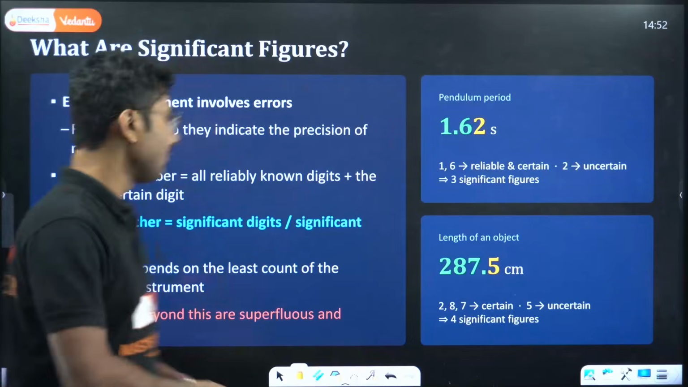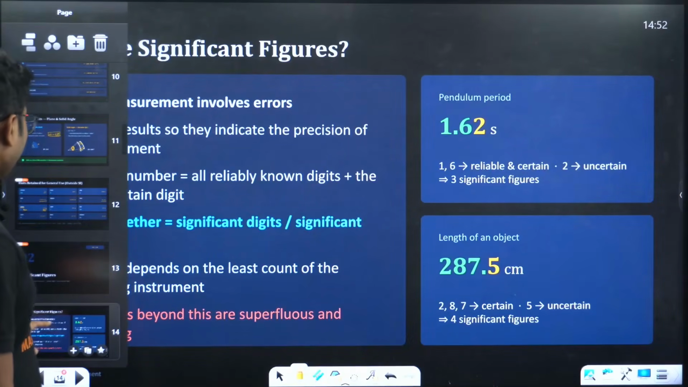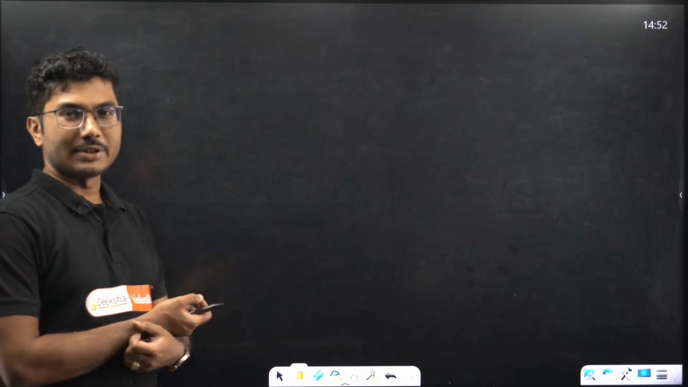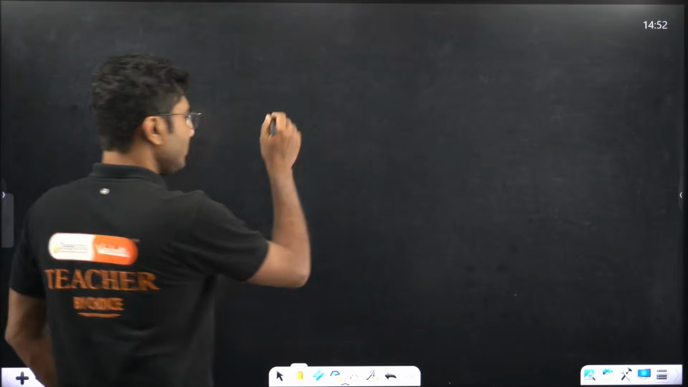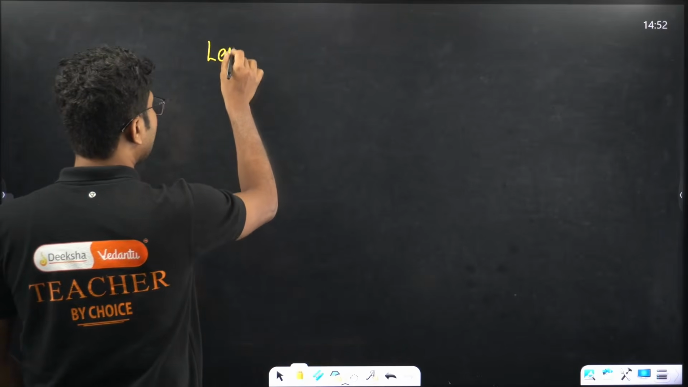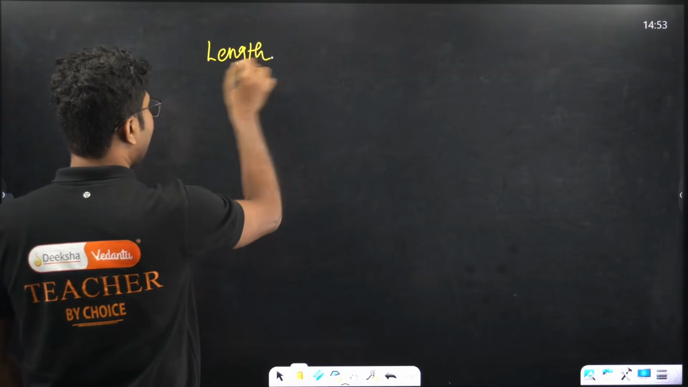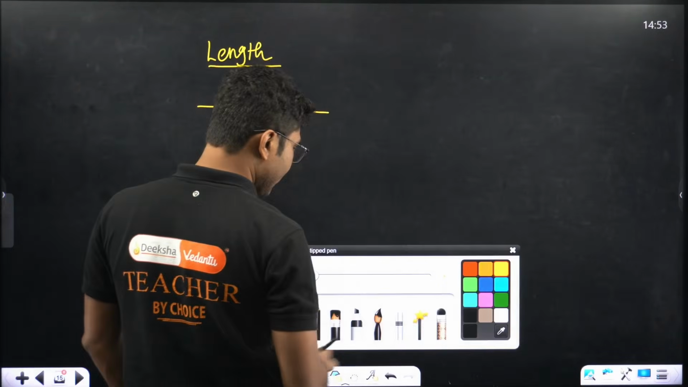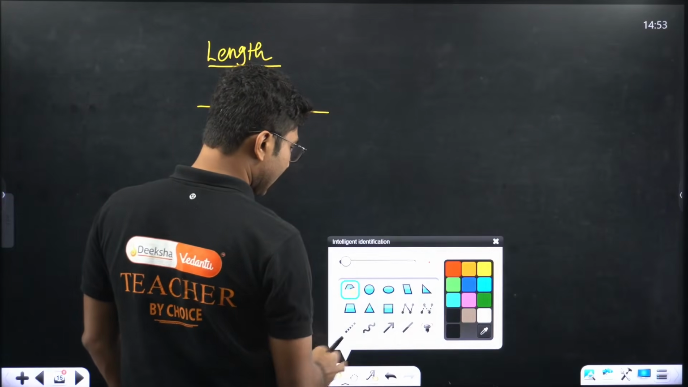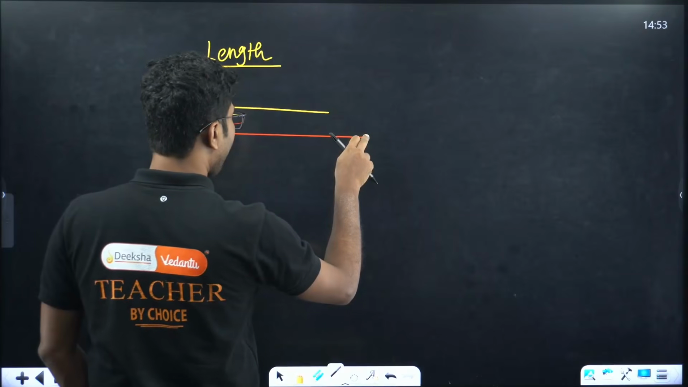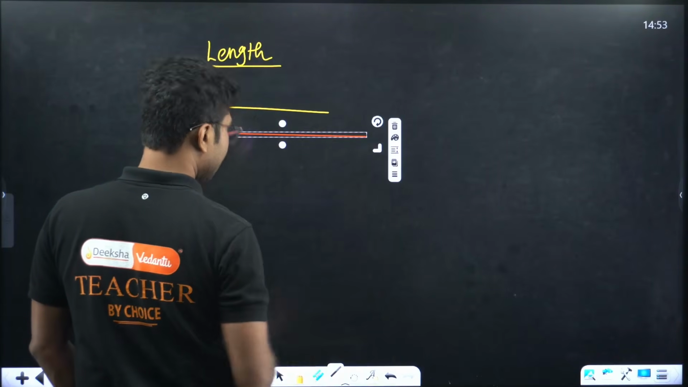So for example, I will give you one example here. From now on, everything is going to be scientific. No more history, no more random discussion. Suppose you are measuring a length. I am giving you the example of length only. So you are measuring a length. While you are measuring the length, suppose this is the object. Now you are using a scale. This is your scale, you measured it.